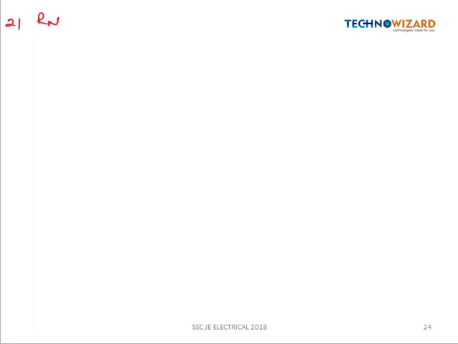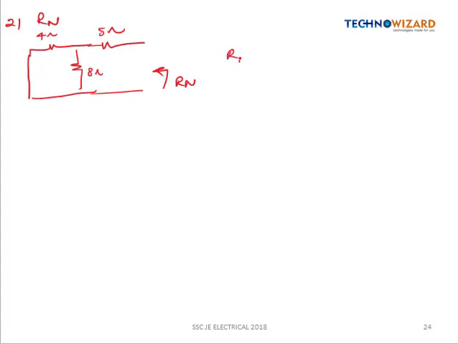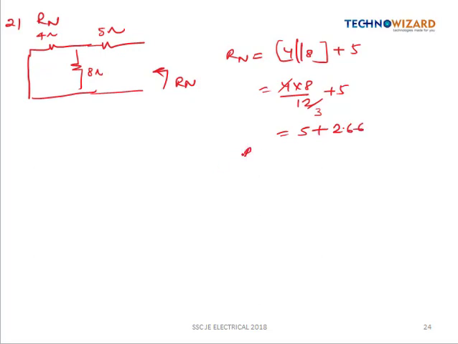Next we have to obtain the value of the Norton resistance. Similarly, we have to deactivate the circuit, so the voltage source will become short circuited. Here we have the resistances, and we have to calculate the value of Rn. So this is 5 ohm and this was 4 and 8 ohm. This 4 ohm and this 8 ohm are connected in parallel. So Rn is equal to 4 in parallel with 8, which is connected in series with the 5. So this is equal to 4 into 8 by 12 plus 5. So this is 5 plus 2.66. So we have obtained the value of Rn as 7.66 ohm.